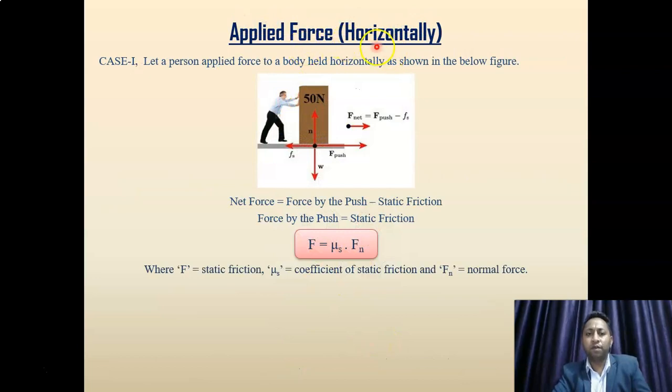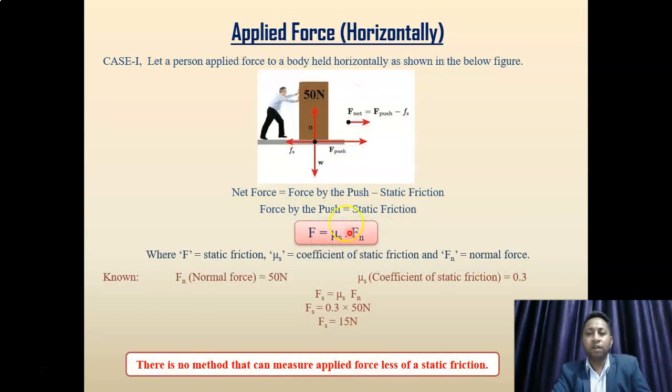Applied force horizontally. Let a person apply force on a body of weight 50 Newton. Let the body stay stationary. So in that case, force by the push is equal to static friction, because net force becomes equal to 0, right? So we have a formula of static friction. F is static friction, mu s is the coefficient of static friction, and Fn is normal force. Let the coefficient of static friction between the body and the floor be 0.3. Then static friction would be equal to 15 Newton.